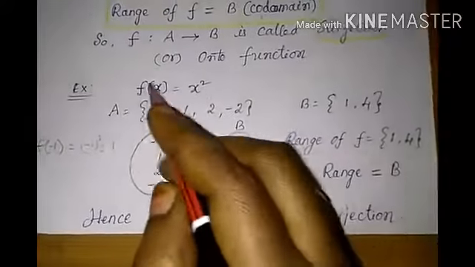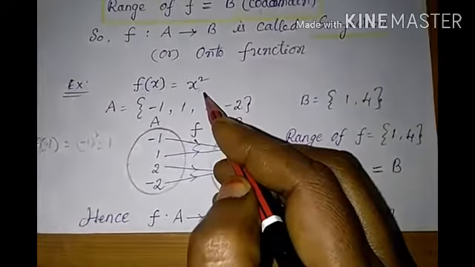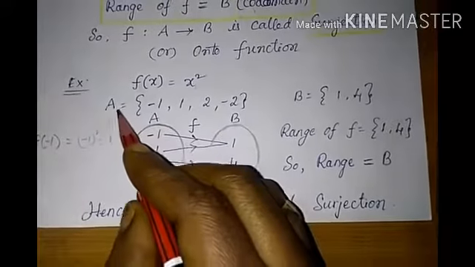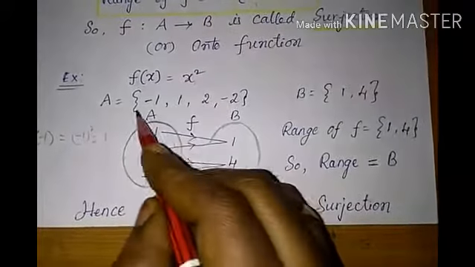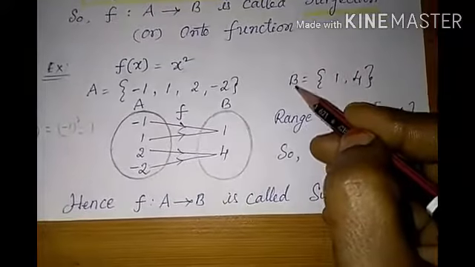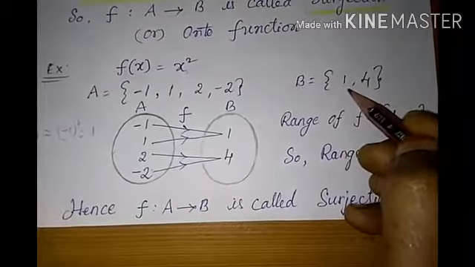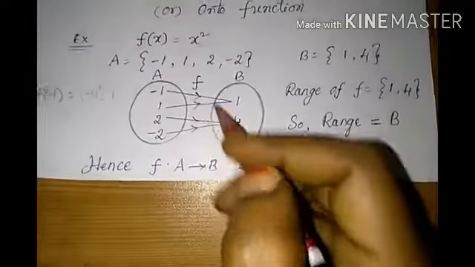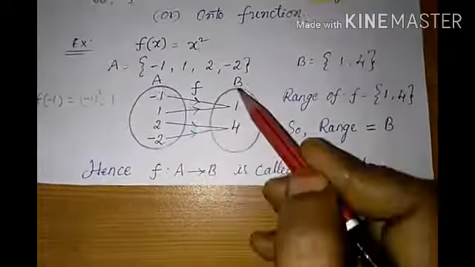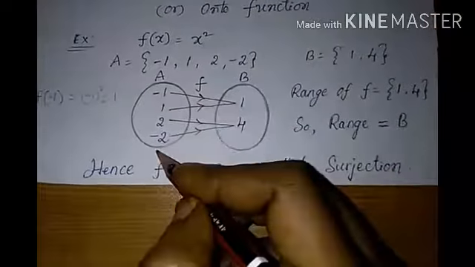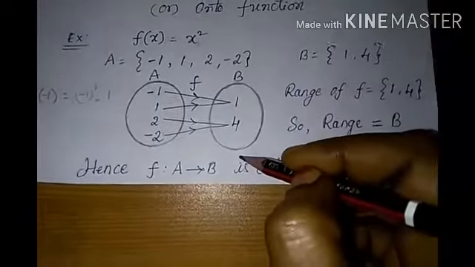An example: f of x equal to x square is a function. Domain A equal to the set of -1, 1, 2, -2. Codomain B equal to the set of 1, 4. We can represent this in a diagram. A to B, f is a function from A to B. This first set is called the domain and the second set is called the codomain.